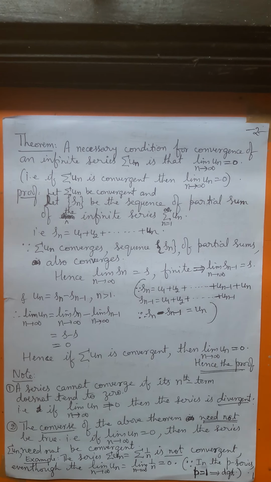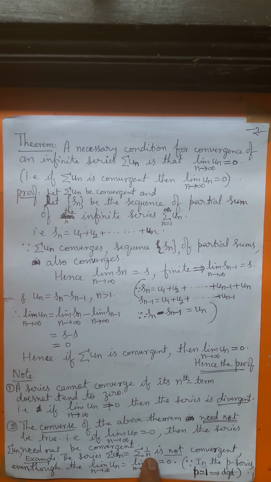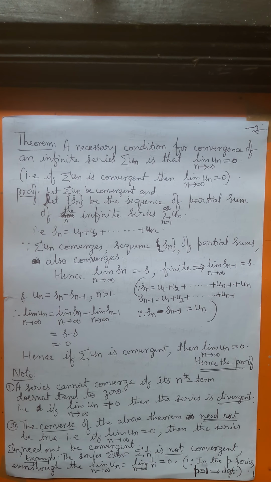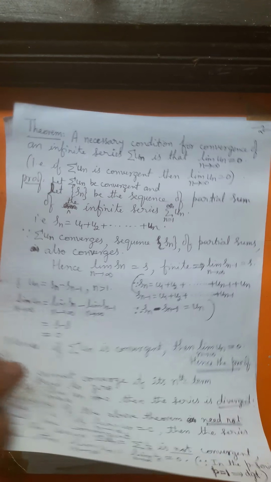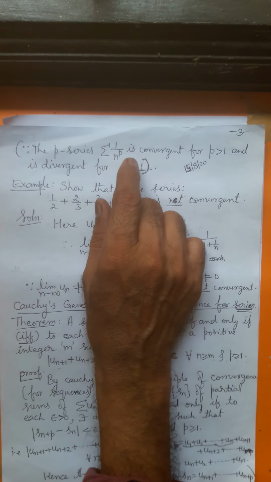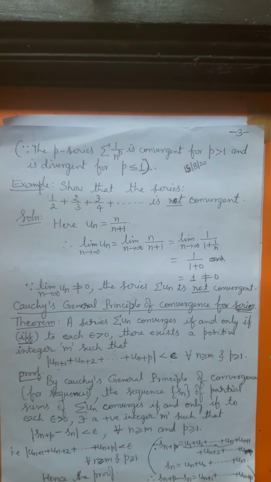Which example have you given? You have given the example of sigma 1 by n. For sigma 1 by n, the limit of the nth term is 0, but sigma 1 by n is not convergent. You have supplied the reason by quoting the p series, sigma 1 by n power p.